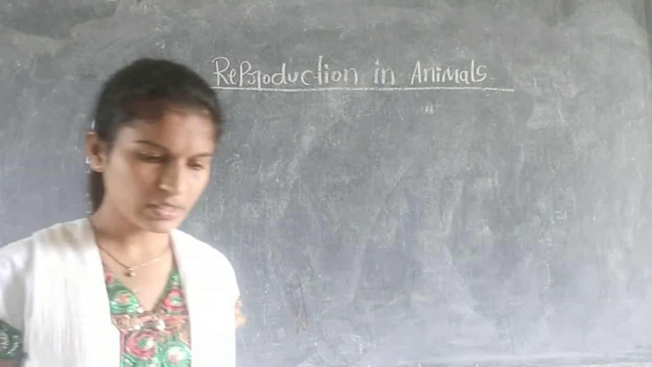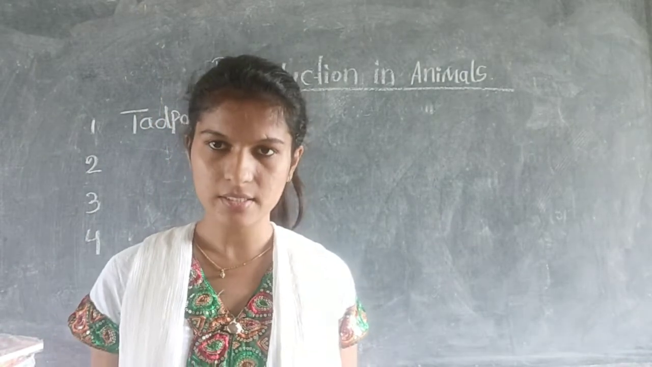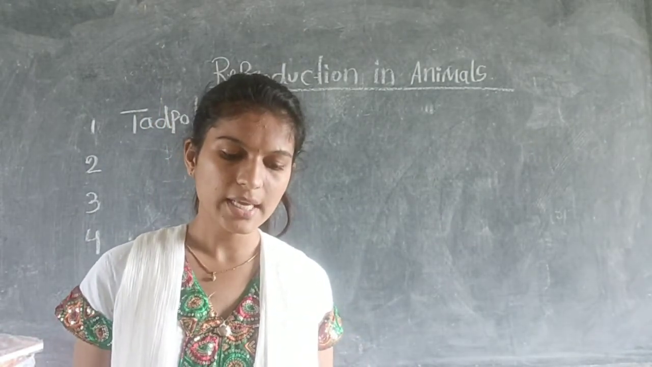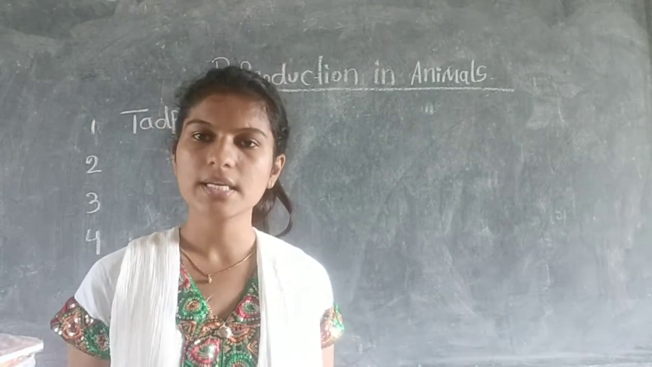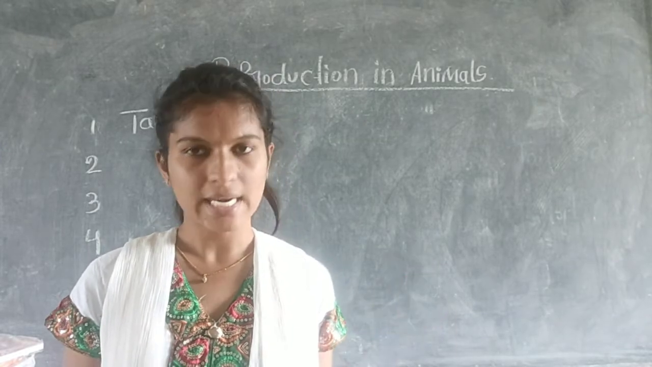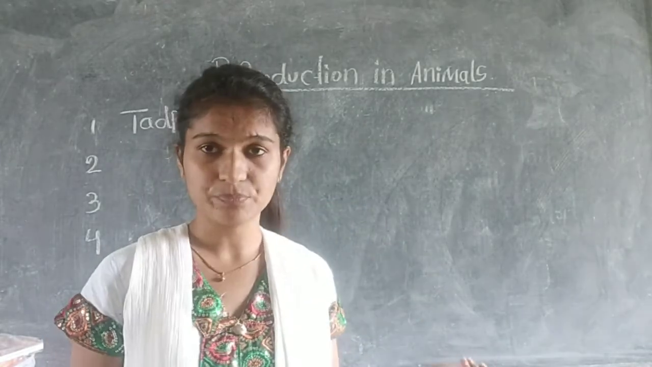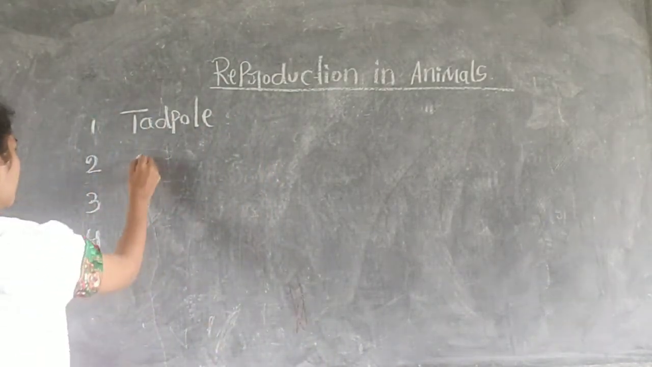Now the second one: which of the following doesn't reproduce by laying eggs? A. Snake, B. Eagle, C. Cockroach, D. Cow. The answer is cow, because a cow gives birth to the young ones directly. They do not lay eggs.